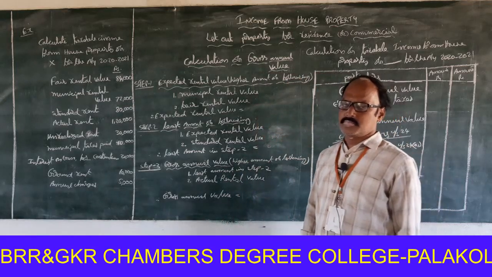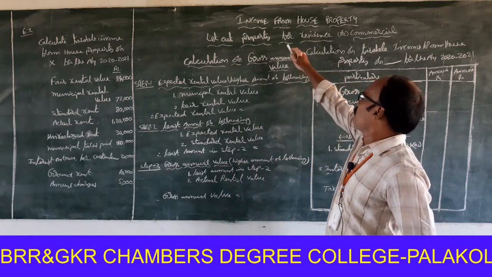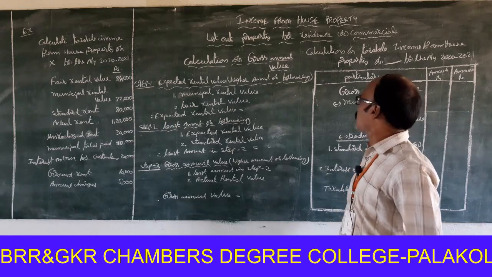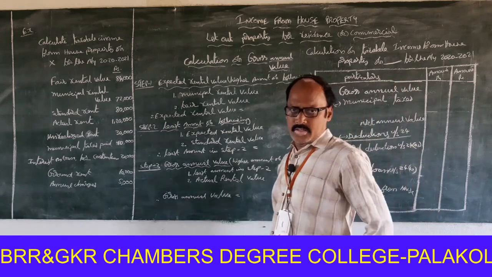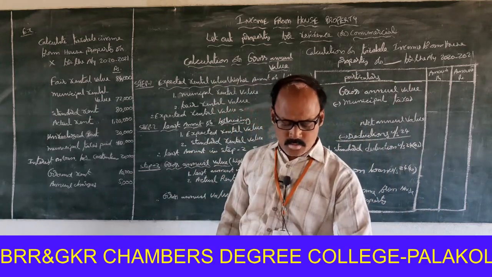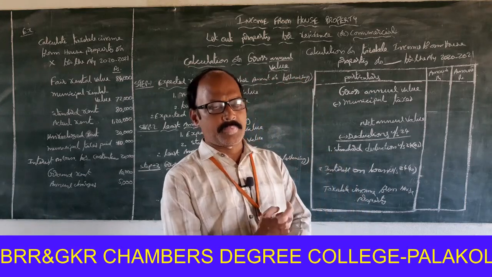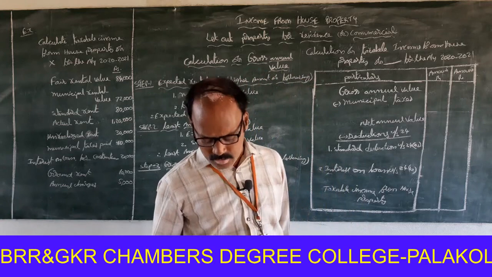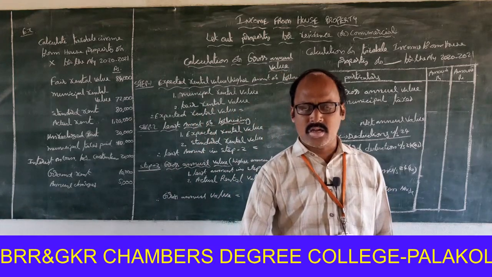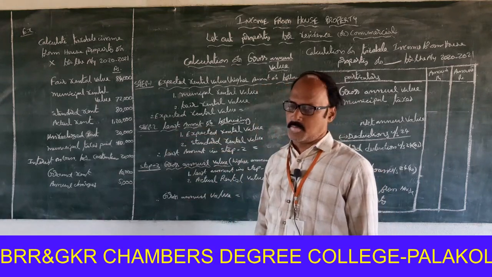Hi everyone. Today we are going to discuss a problem for income from house property, let out property for residence and commercial. This is the third session of income from house property. Already we have exercised problems where a vacant period is available and where unrealized rent is available. Next, another important case is if standard rent is available in the problem.